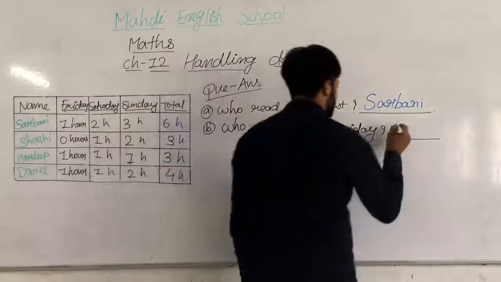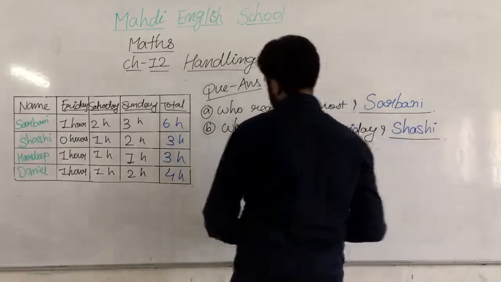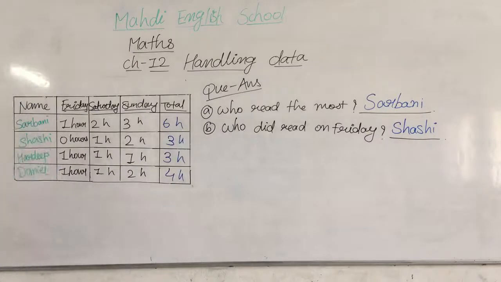So answer is Sakshi. Understood? Got my point? I hope you all understood. Questions like that come in handling data, so we have to do it like that, my dear students.